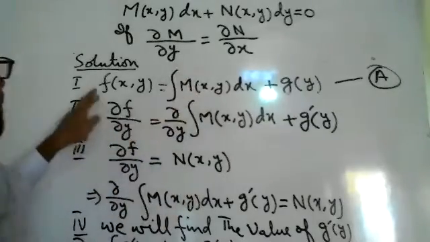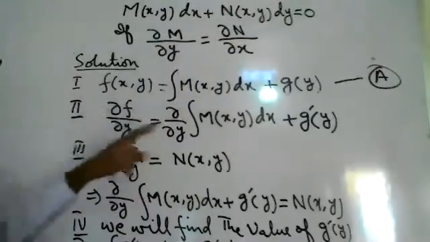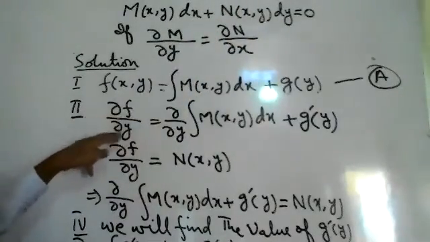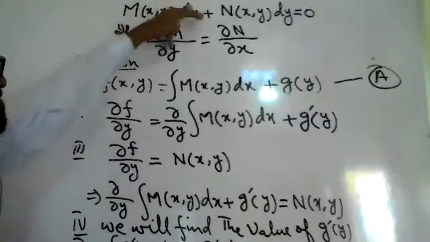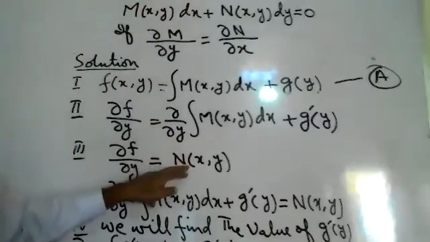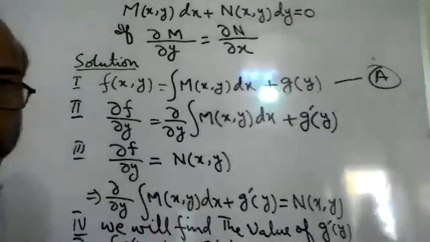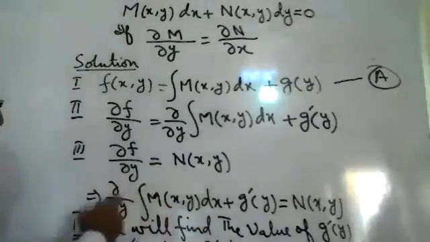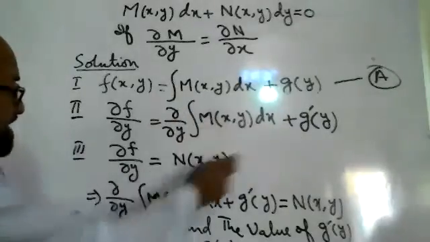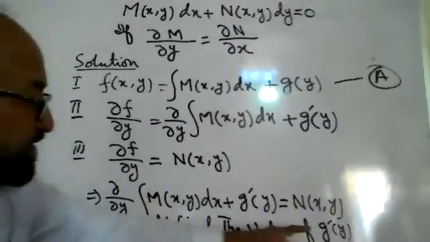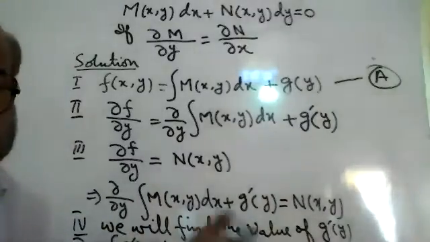If we found f of xy by integrating this, then it will be differentiated with respect to x, and dou f upon dou x will be equal to m of xy. We will keep it equal to this, and after that we will simplify and we will get the answer of g dash y. On the left side we will keep g dash y, on the right side will be something.